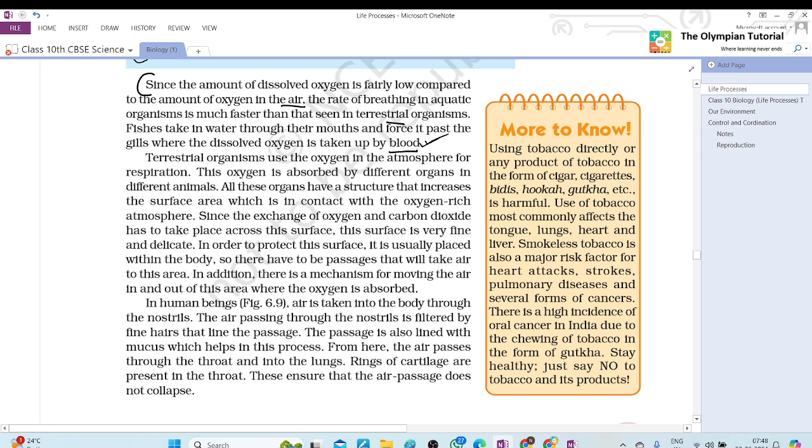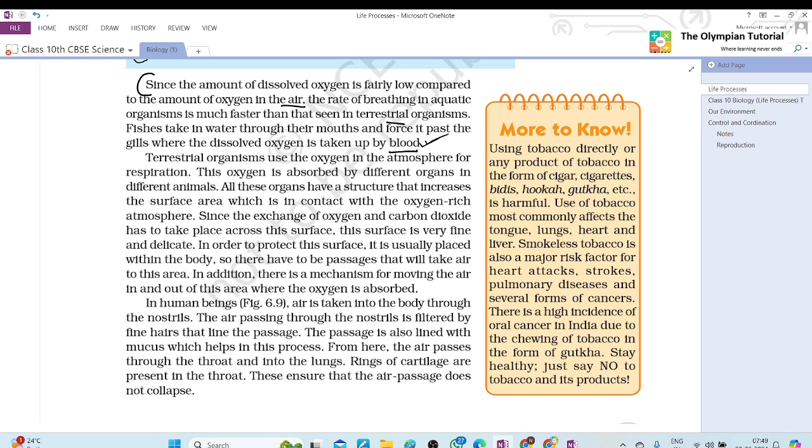Next. Terrestrial organisms use the oxygen in the atmosphere for respiration. This oxygen is absorbed by different organs in different animals. All these organs have a structure that increases the surface area which is in contact with the oxygen rich atmosphere. Since the exchange of oxygen and carbon dioxide has to take place across the surface, this surface is very fine and delicate.